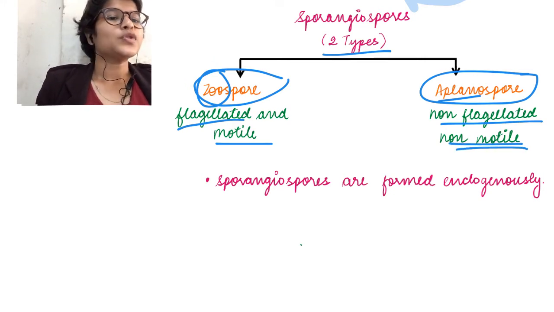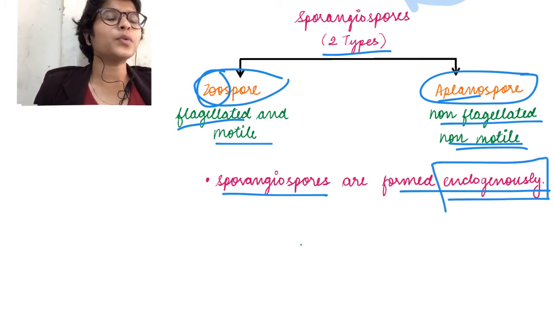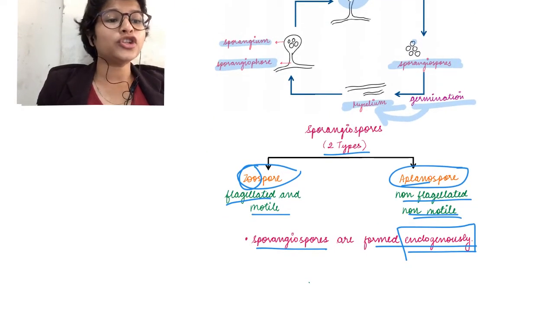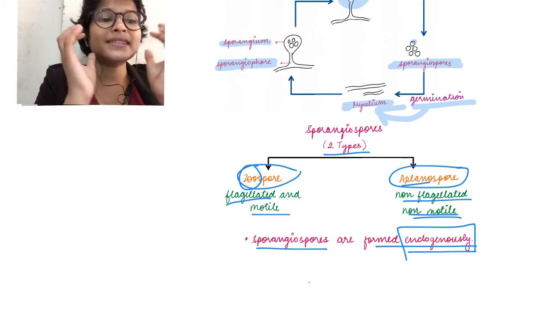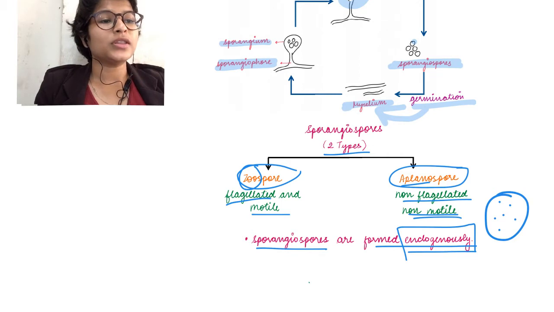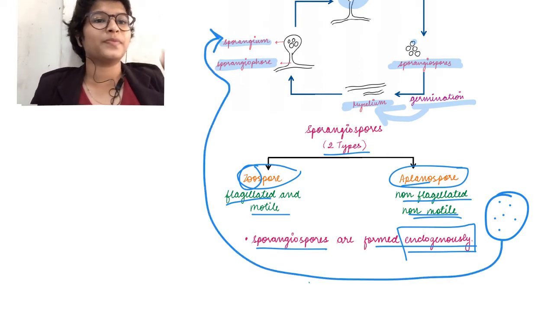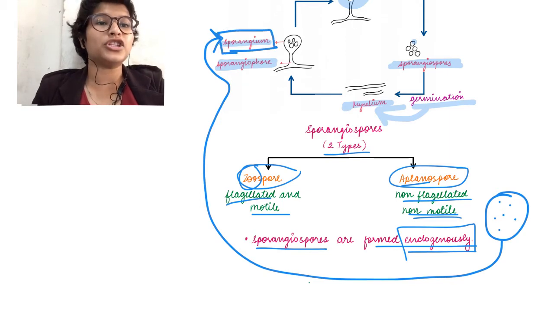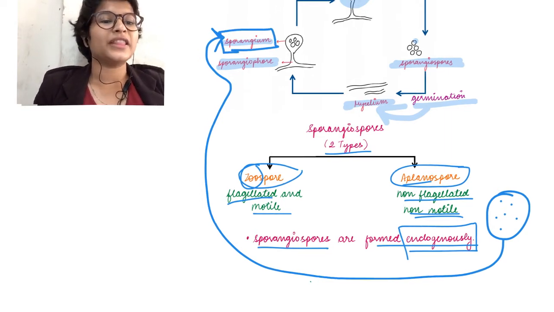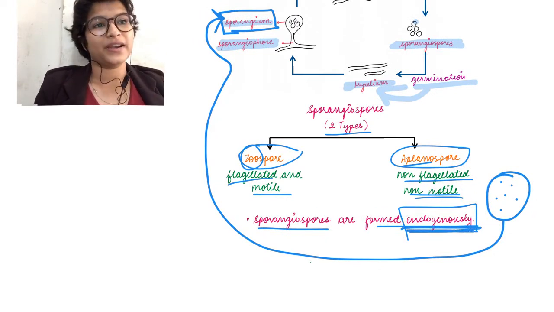Okay. So sporangiospores are formed endogenously. What is the meaning of the word endogenously? Endogenous means it is formed inside a sac. Okay. Endogenously, that is, inside a sac. So this sac is called sporangium. So there is formation of a sporangium inside which there are spores and therefore sporangiospores are endogenous in development.